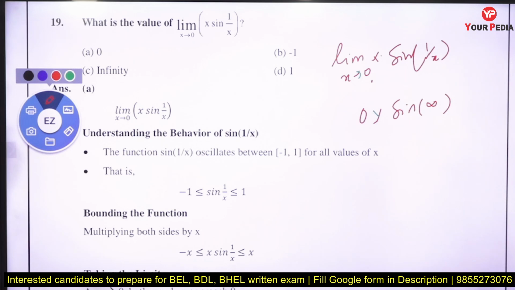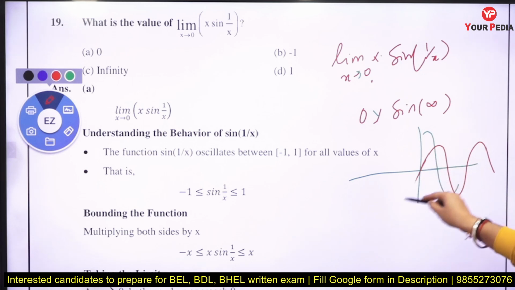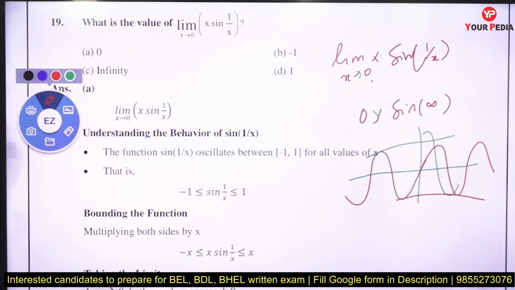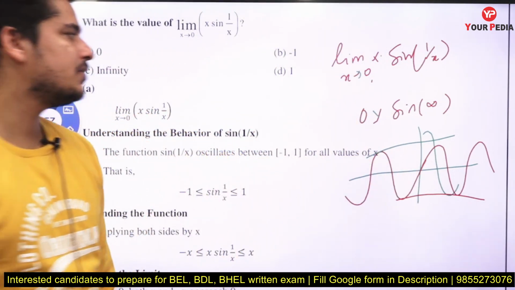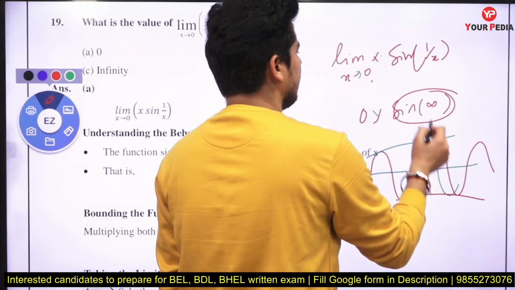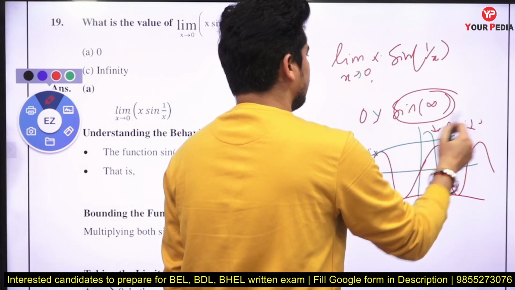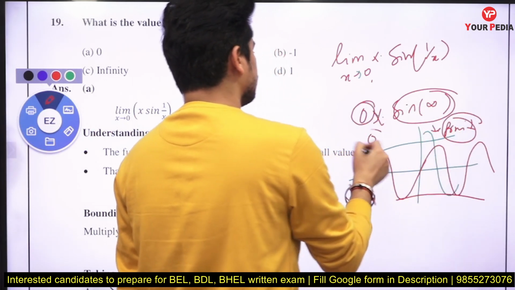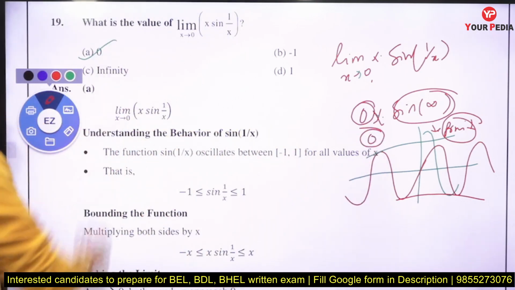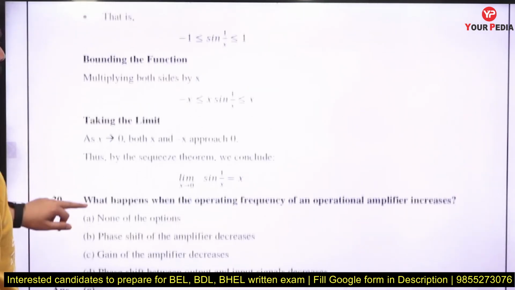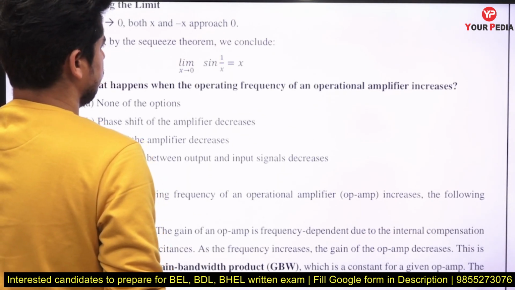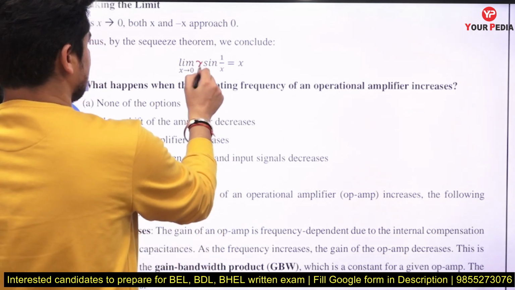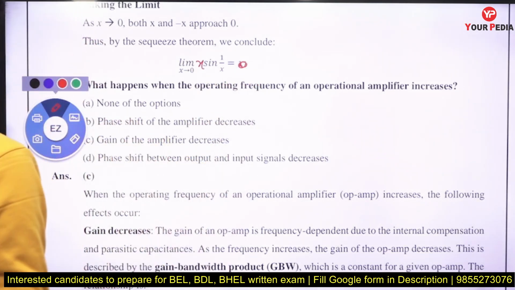Sine infinity, because you know that sine is a function which takes values between -1 and 1 for any value of t. So even if I take infinity, its value still lies between -1 and 1. So this value is finite. Any finite value multiplied by 0 becomes 0. So what will be the answer here? That is 0. This limit value is 0.